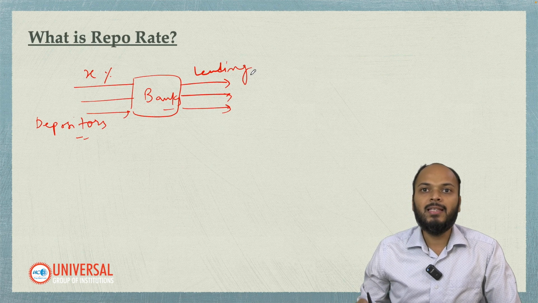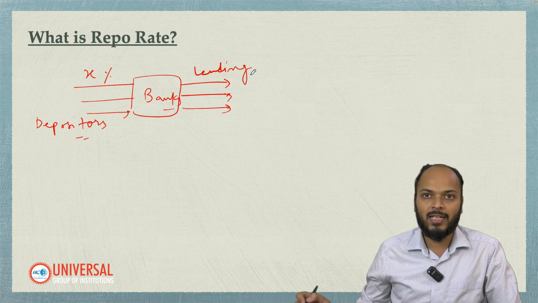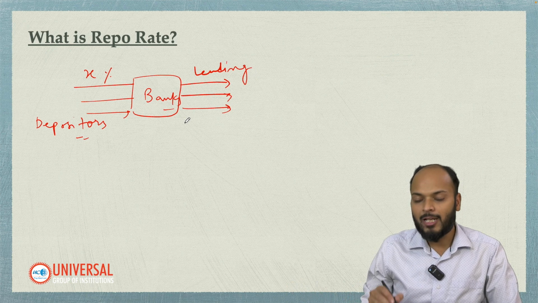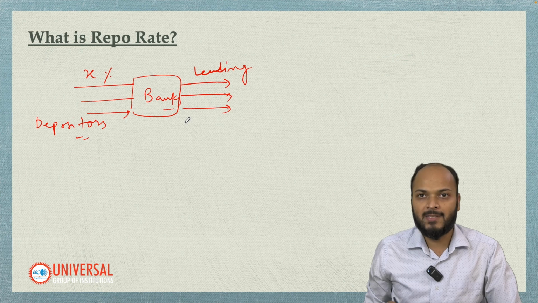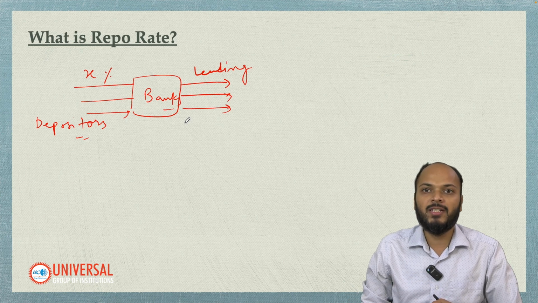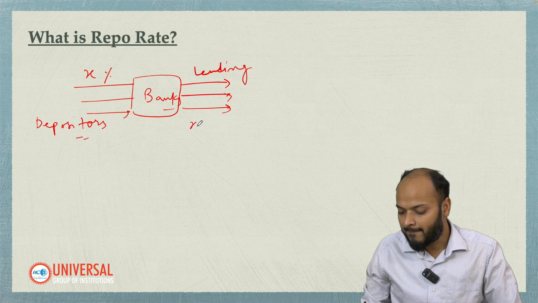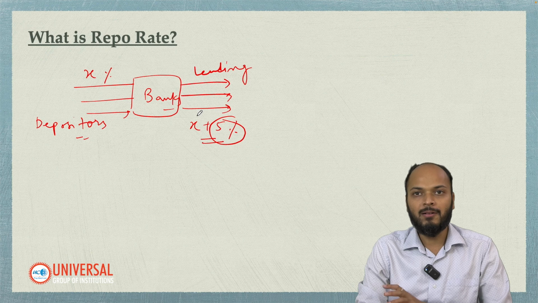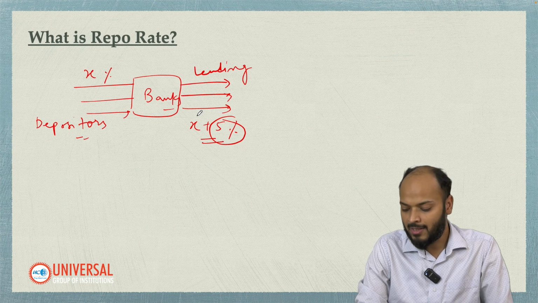Now when banks lend money, give loans to other people, the interest which they charge will for sure be higher than X%, the interest which they give to depositors. Let's say the lending rate is X plus 5%. This 5% will be the profit margin of the bank. That's how banks make money.